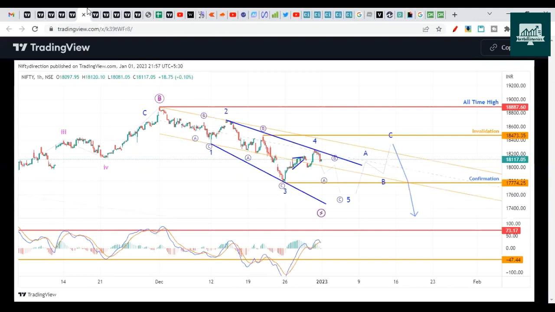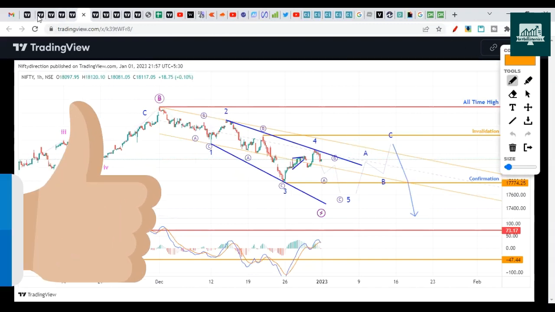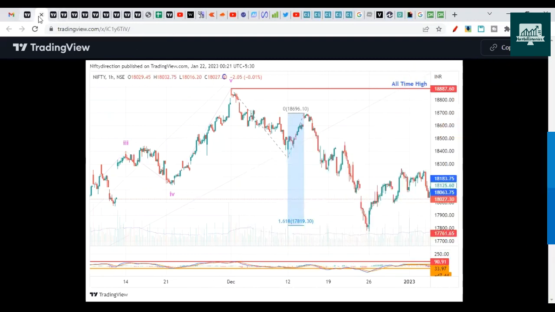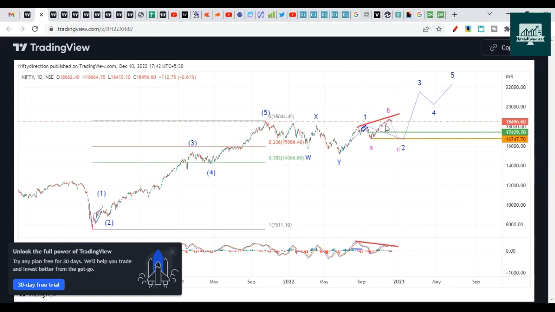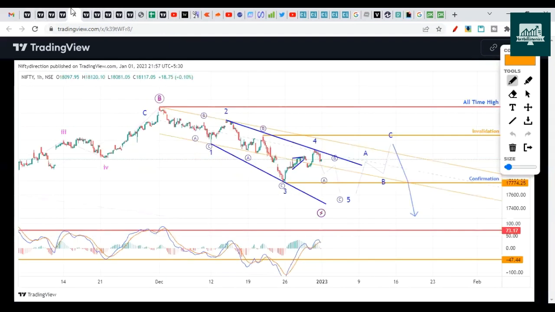So let's check the drop from the top. So we are right now assuming that this case is in play. Okay, so I'm more inclined toward this case, looking at this three-wave structure going on the upside, and then we have started the drop. So considering this drop has started as a wave C, this is the chart that we discussed as well. 1, 2, 3, 4, and fifth wave.